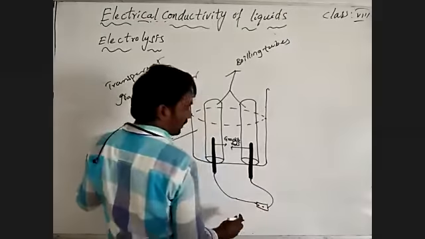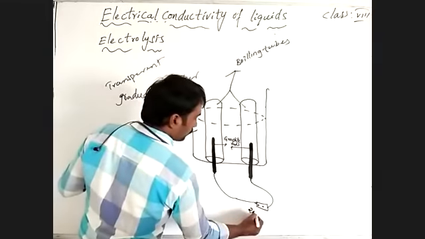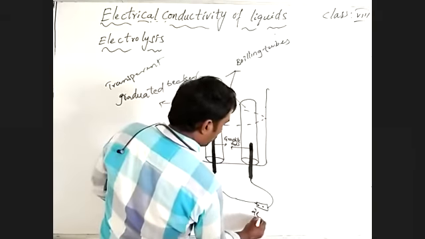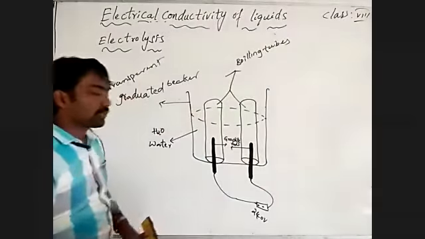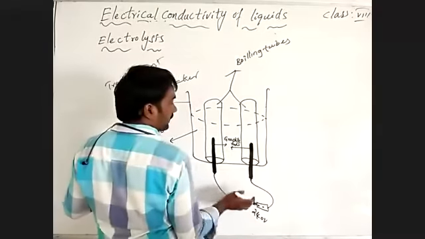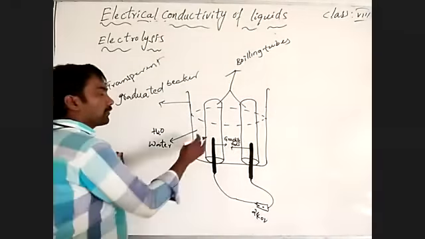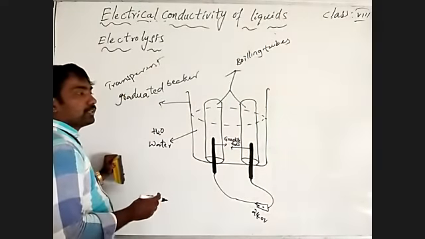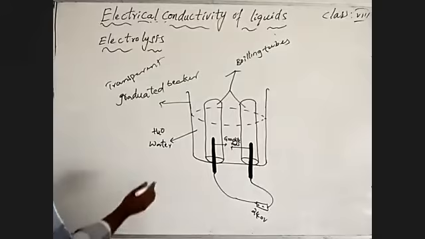Okay, by passing electric current through that graphite rod, of course, they are wholly immersed in water only. So we may observe here what we have to know about.